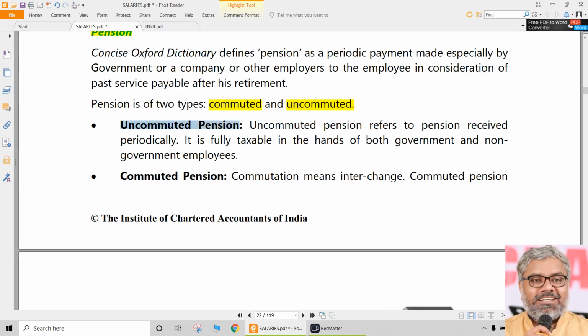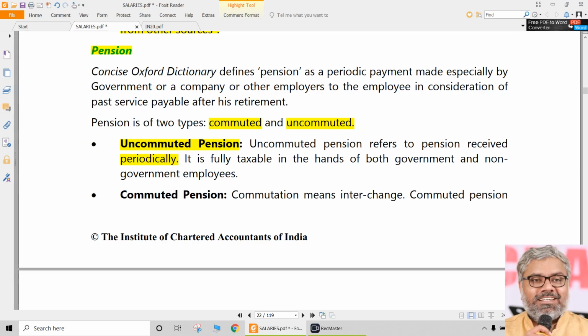Uncommuted pension is basically the pension that is received periodically. Normally, when nothing is mentioned, if we say that so and so person is receiving a pension of 10,000 rupees per month, what kind of pension is that? That is uncommuted pension, which is received periodically, and as we just discussed, it is fully taxable in the hands of all types of employees, whether government or non-government.